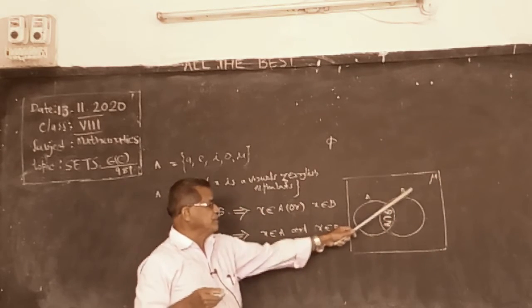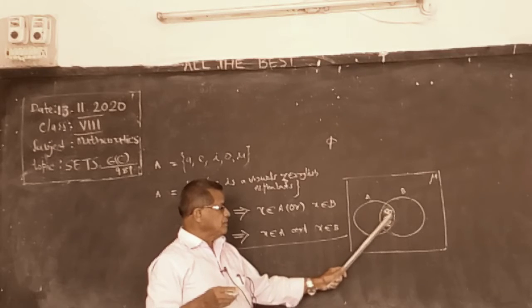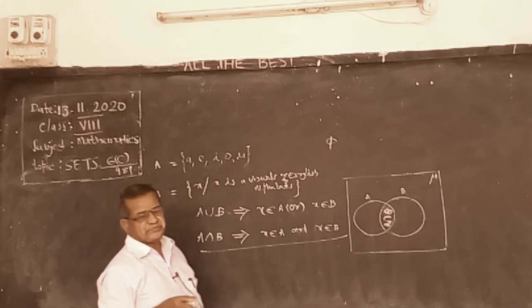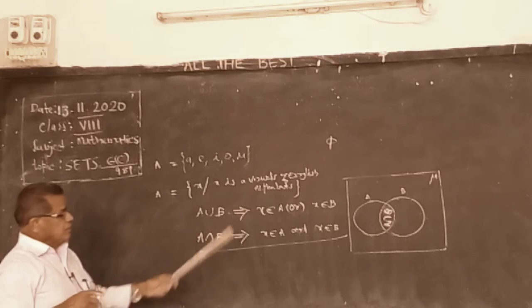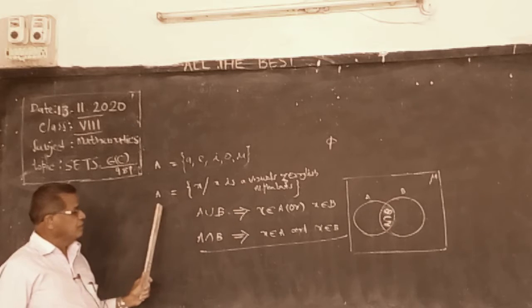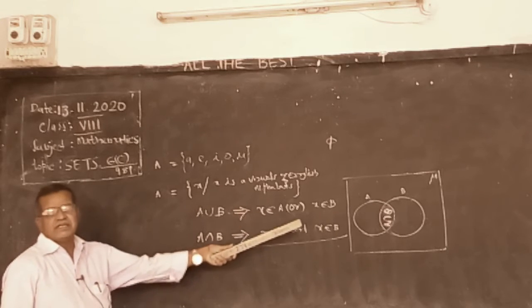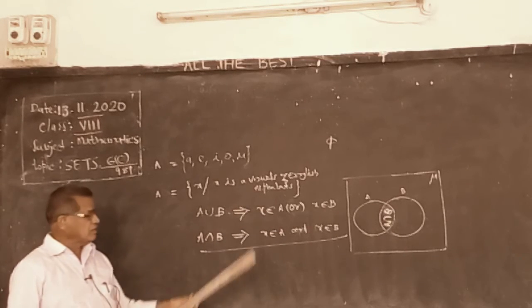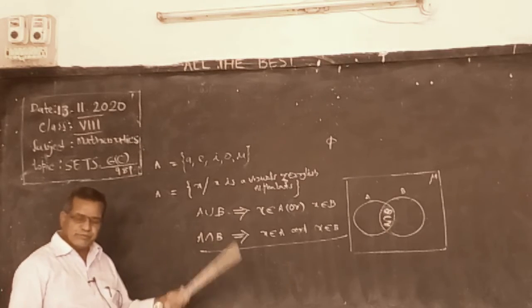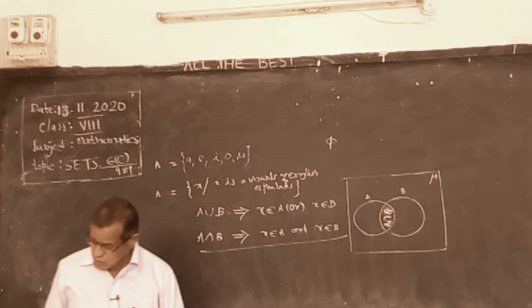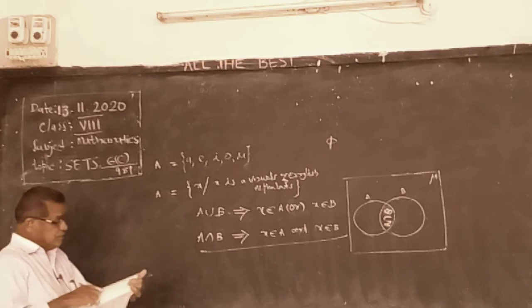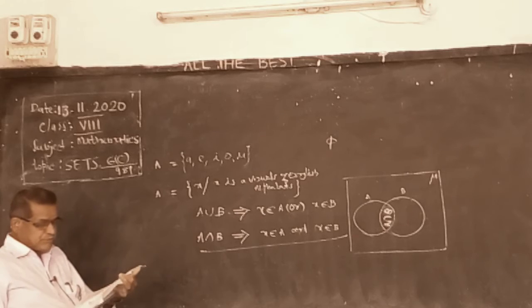Set A, set B. The other elements are written here in B. In union, combine all the elements. Representation by Venn diagram is easy for the calculations of union and intersection, A minus B, B minus A also. Now, let us do a few more problems given in 6C.